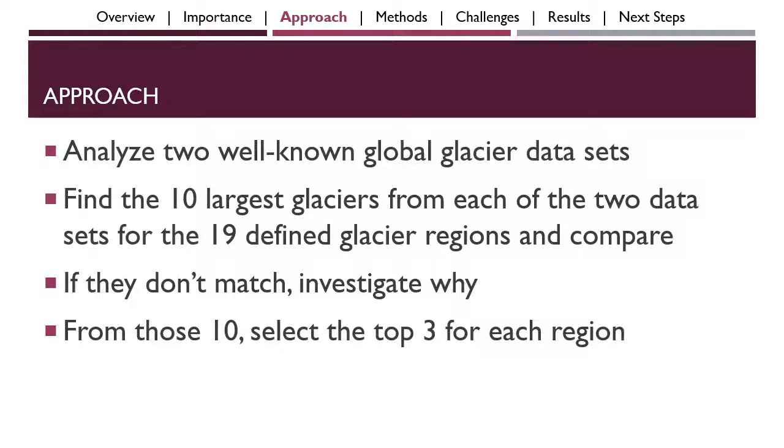My approach to this project was to analyze 2 global glacier datasets and start by finding the 10 largest glaciers for each of the 19 regions from both datasets and then compare the lists. I didn't choose to look for the top 10 right away, but decided to do this when I saw mismatches between the 2 datasets when looking at the top 3, and found that when I looked at 10, I would see, for example, that number 2 for GLIMS might be number 5 for RGI. This was informative, so I went with that approach.